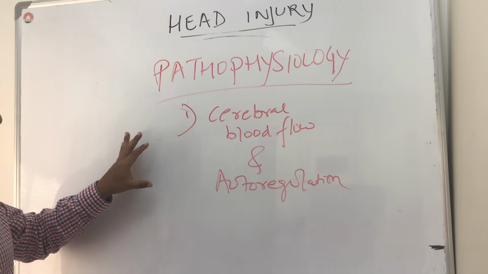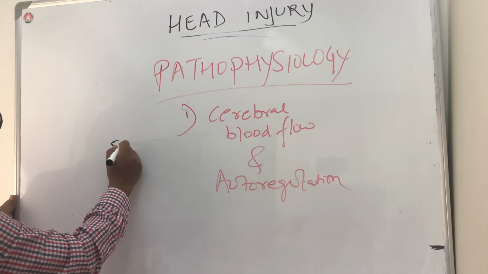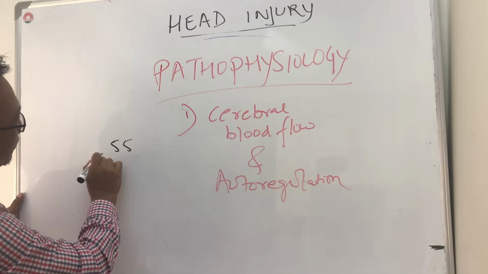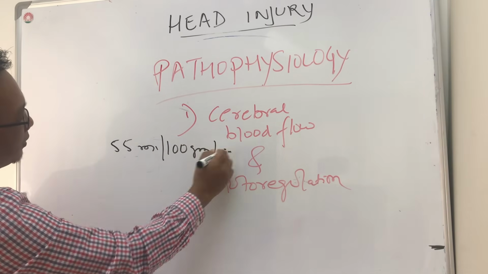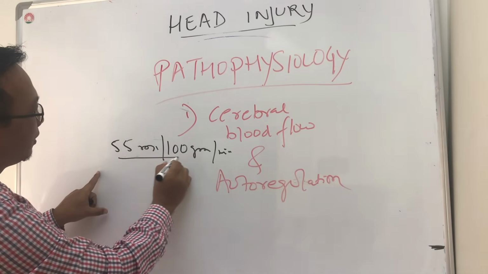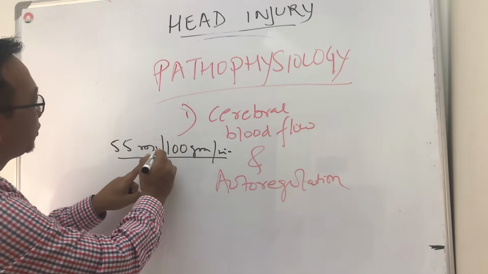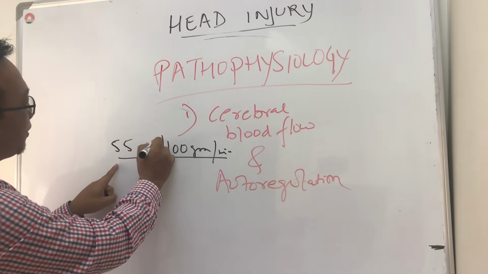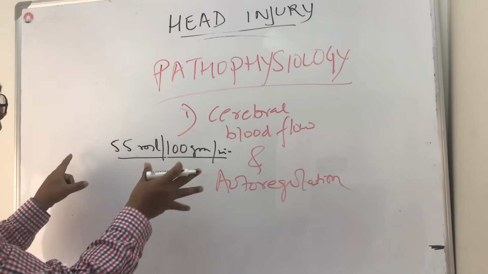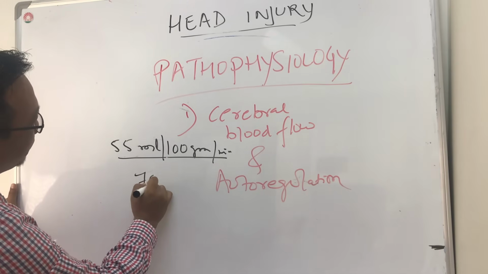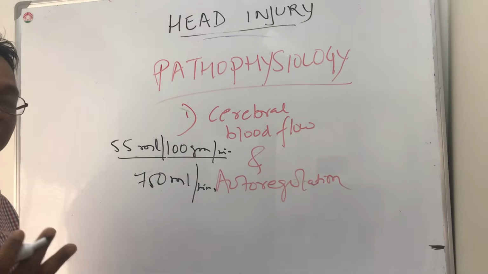Now what happens? The blood supply to the brain is at a constant. It is always maintained at 50 to 55 ml per 100 gram per minute. So in 1 minute, in 100 gram of tissue, the brain receives around 55 ml. Overall, the brain tissue receives around 750 ml per minute, which is around 20% of the cardiac output.